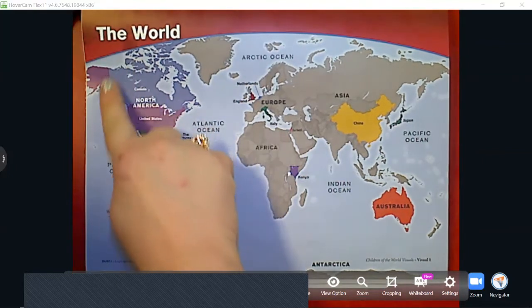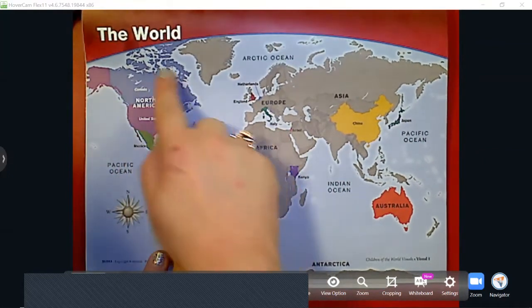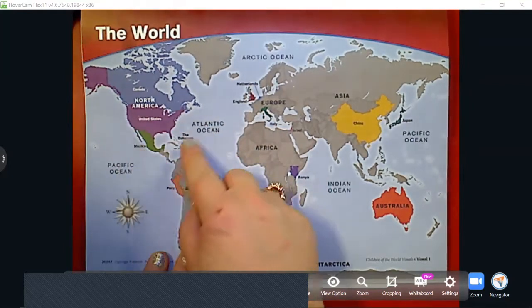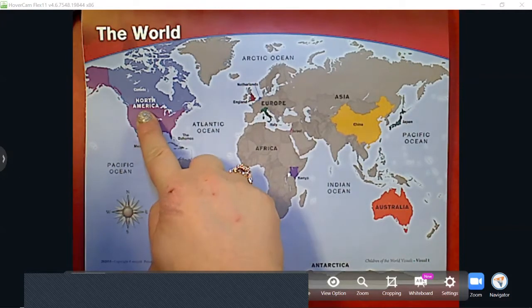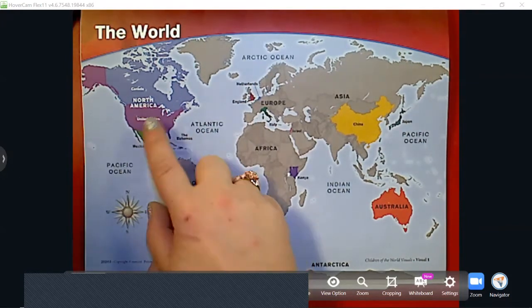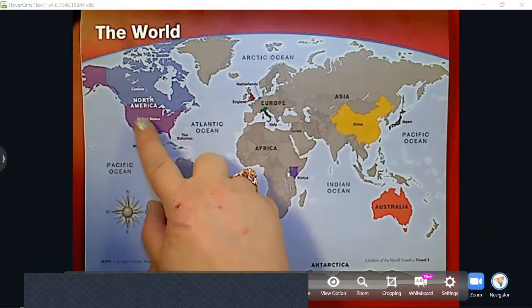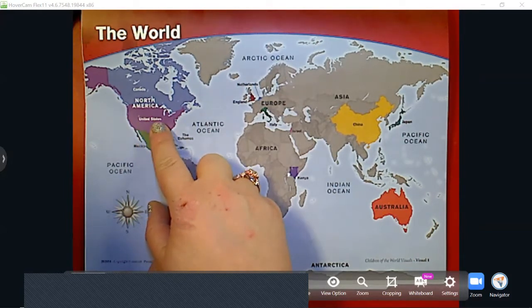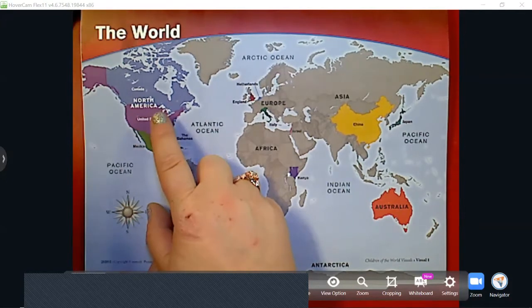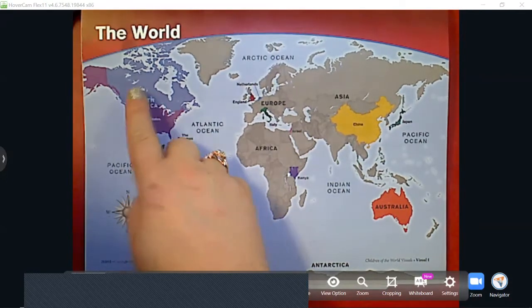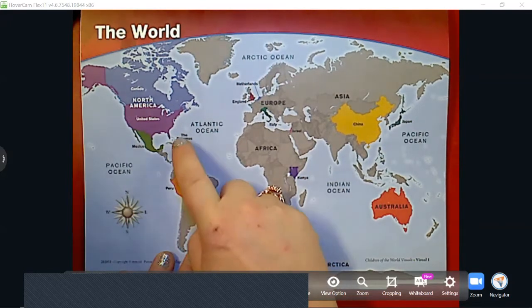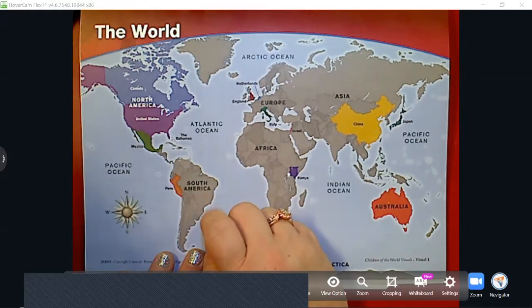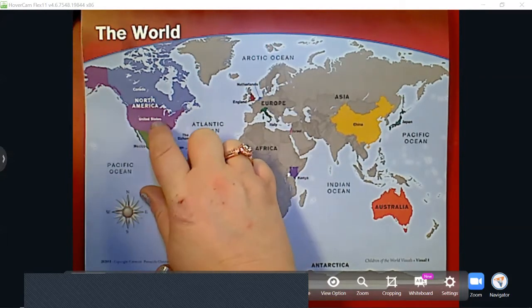So over here, the first continent is North America. That's where we live. We live on North America. Can you say that? North America. Now, we live in the country of the United States. Can you say United States? That's our country. Now, there's also Canada and Mexico, and the Bahamas are also part of North America, okay? So we live in the United States and North America.